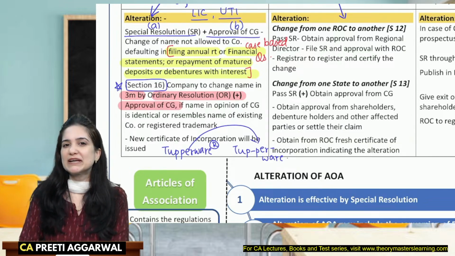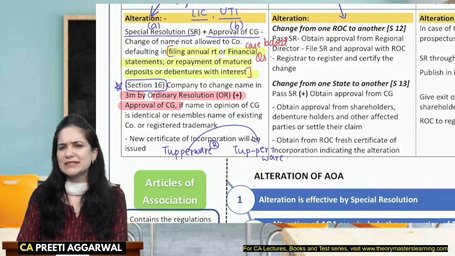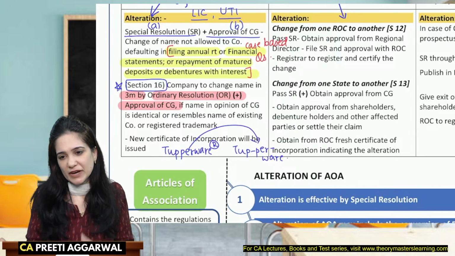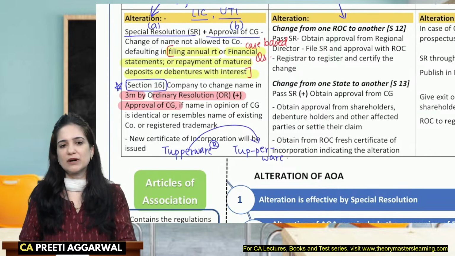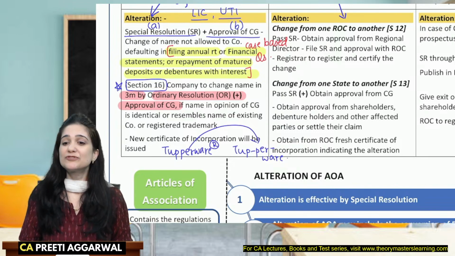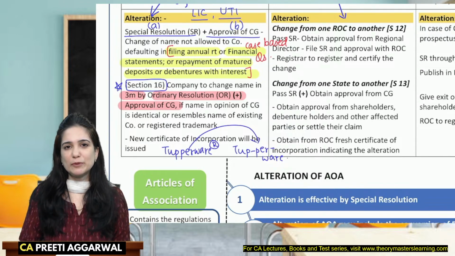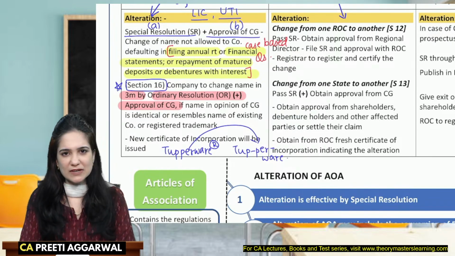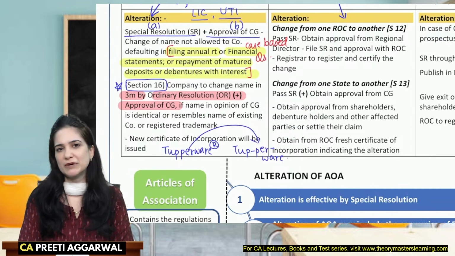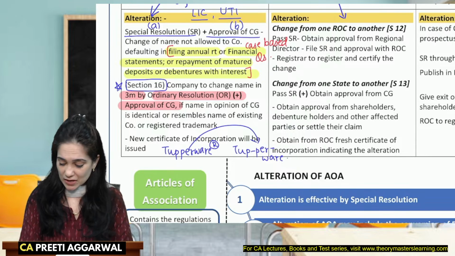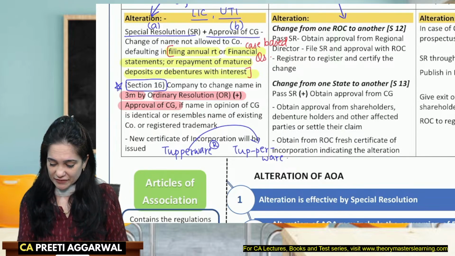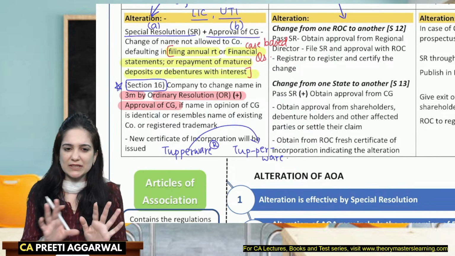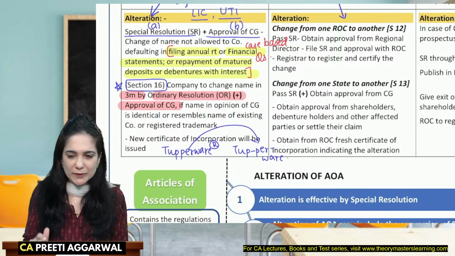If the central government feels that the name of the company is either identical or it nearly resembles the name of an existing company. Suppose it receives a complaint from the trademark holder that, this is my registered trademark, how is the other company using it? The complaint will have to be filed within 3 years. Then in that case, the company will ask the newly registered company to alter the name and it will have to be altered within 3 months by passing just an ordinary resolution. New certificate of incorporation will be issued by the registrar in the new name, and only after receiving the certificate you can say that now the name change procedure is over.